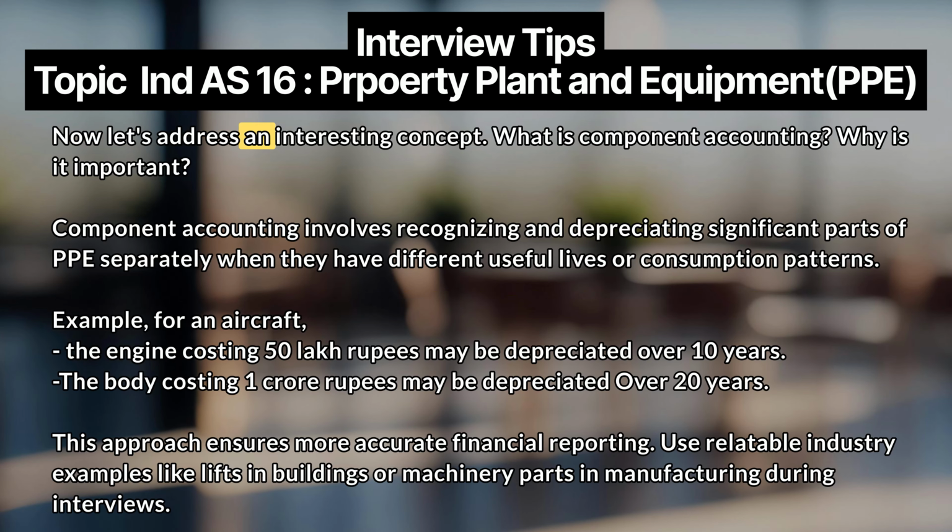Now, let's address an interesting concept. What is component accounting? Why is it important? Component accounting involves recognizing and depreciating significant parts of PPE separately when they have different useful lives or consumption patterns. Example, for an aircraft, the engine costing 50 lakh rupees may be depreciated over 10 years. The body costing 1 crore rupees may be depreciated over 20 years. This approach ensures more accurate financial reporting. Use relatable industry examples like lifts in buildings or machinery parts in manufacturing during interviews.